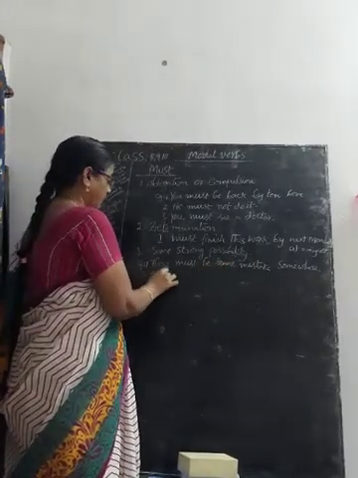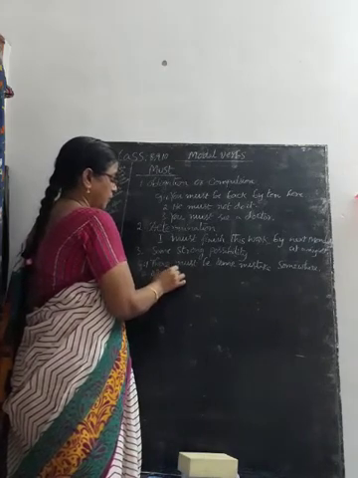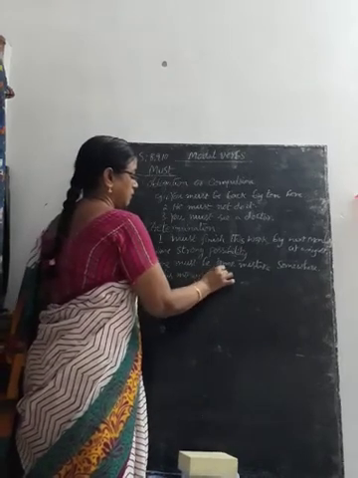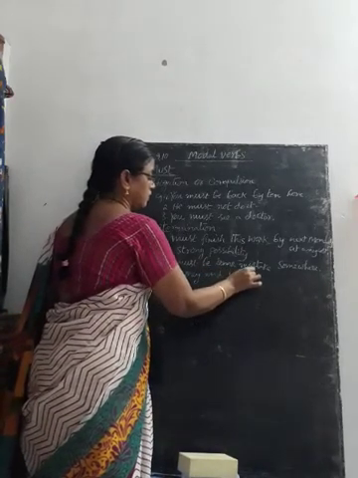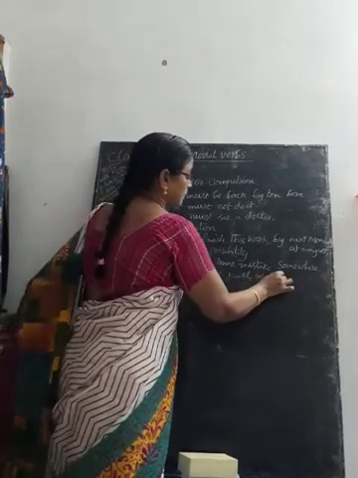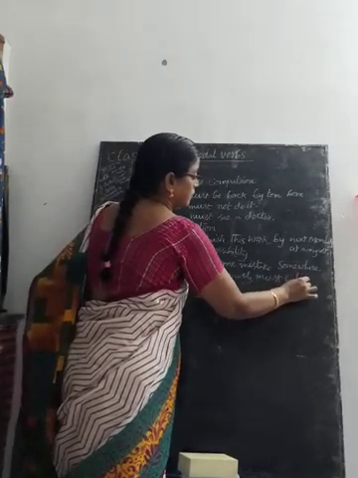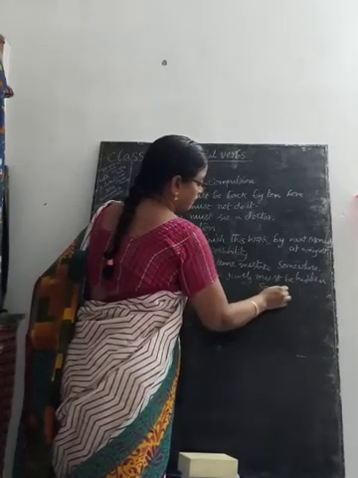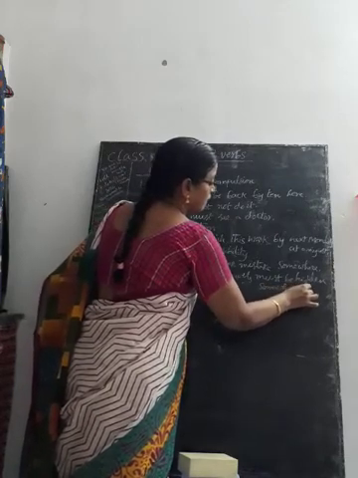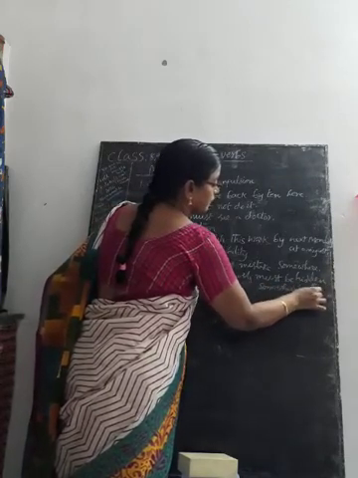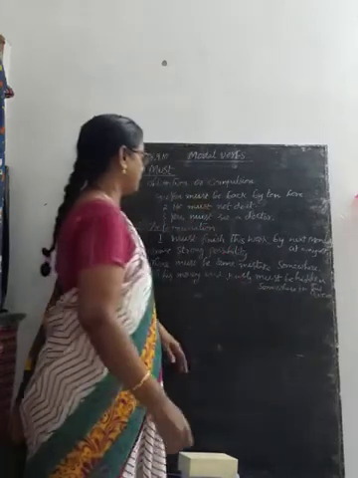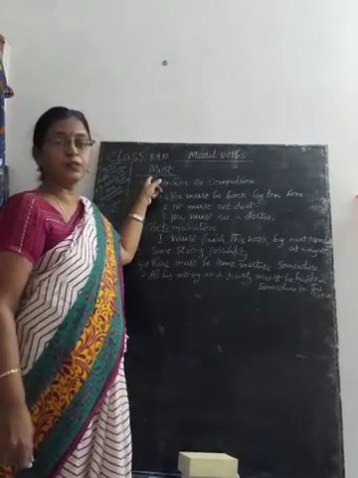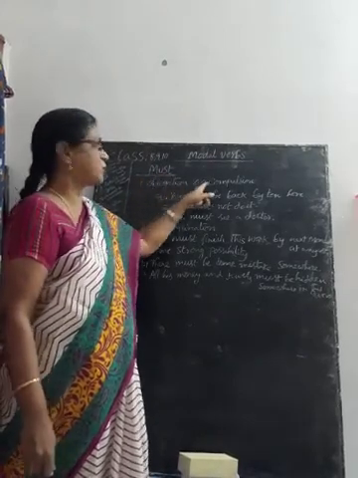Another example: all his money and jewels must be hidden somewhere in this cave. See students, all of you, modal auxiliary verb must is used to indicate obligation or compulsion.